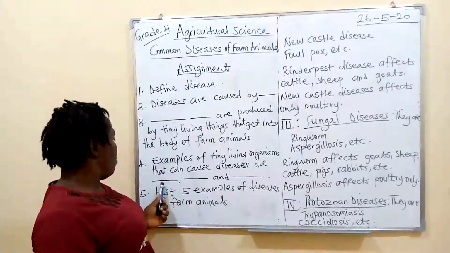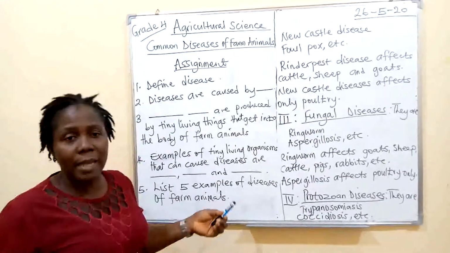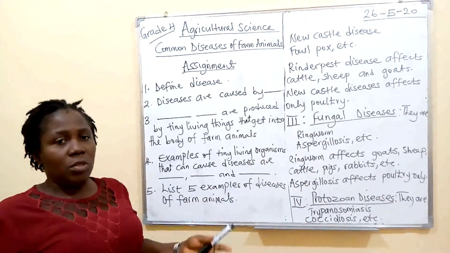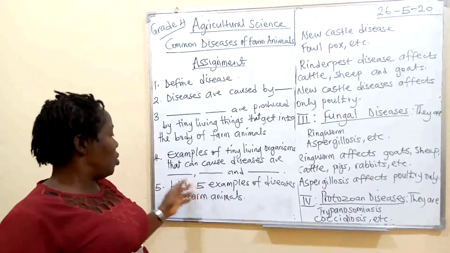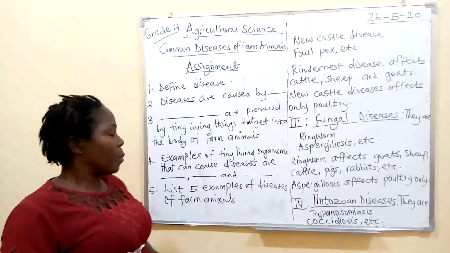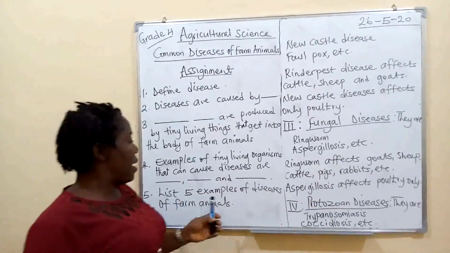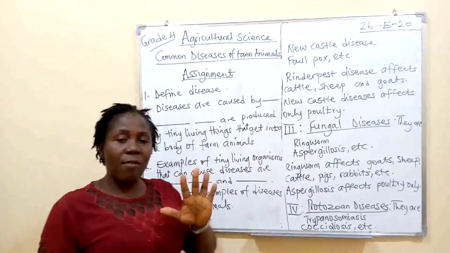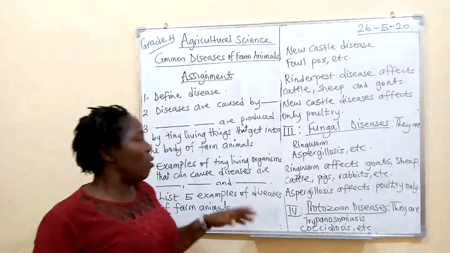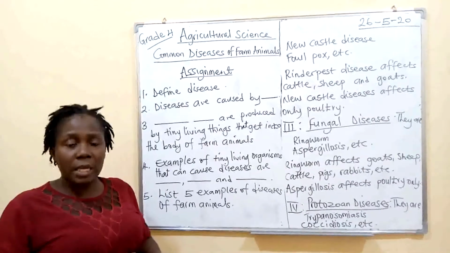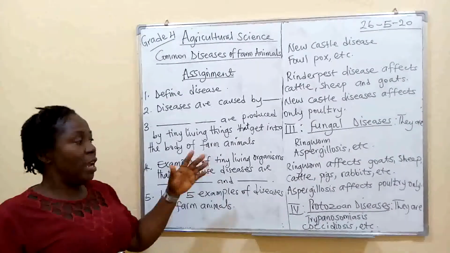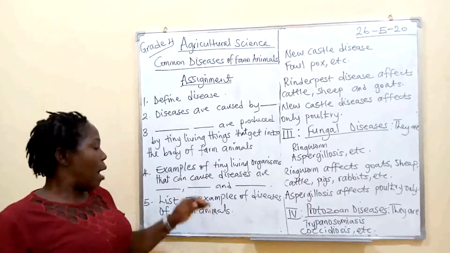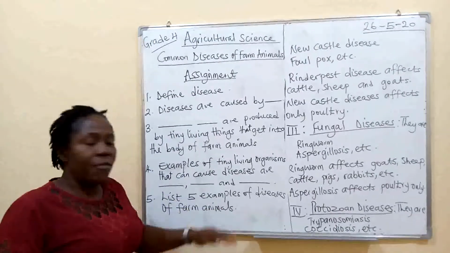Mention only three here for me. Number five, list five examples of diseases of farm animals. There are so many in the examples we have taken, so out of the lot, list only five of them for me.